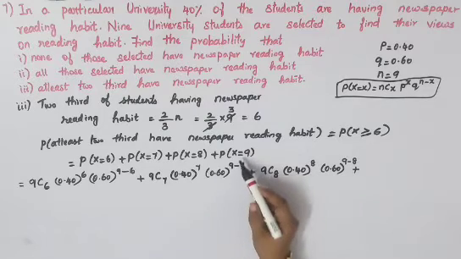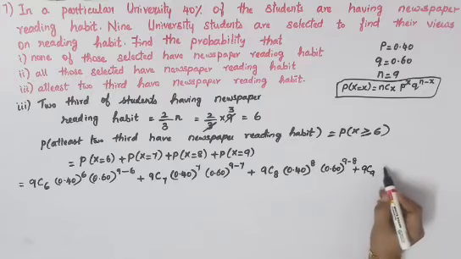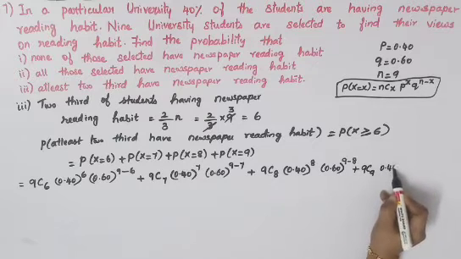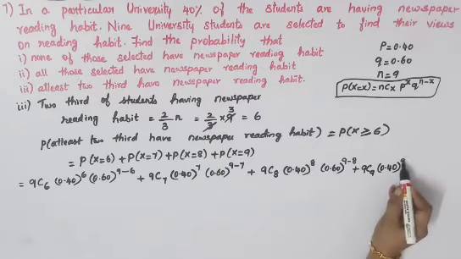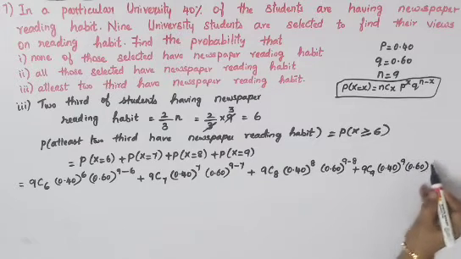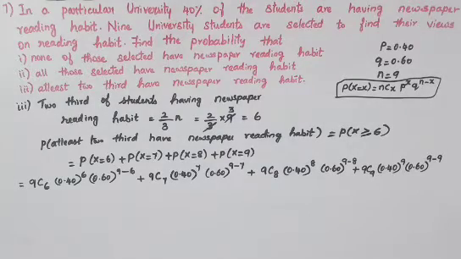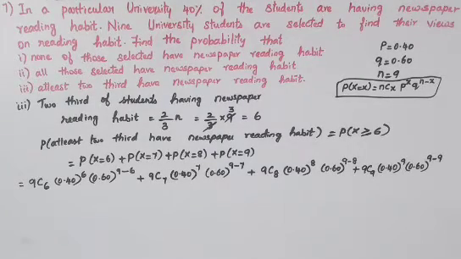Plus your last term, x equal to 9. So 9C9, 0.40, power x is 9. Again 0.60, power n minus x, so 9 minus 9. Now you will have to solve this.